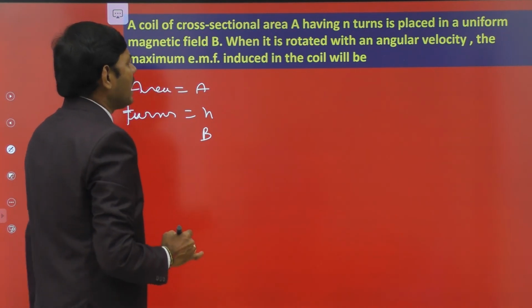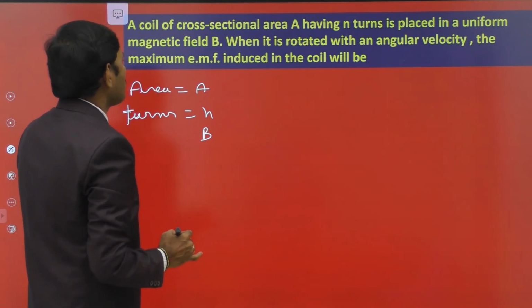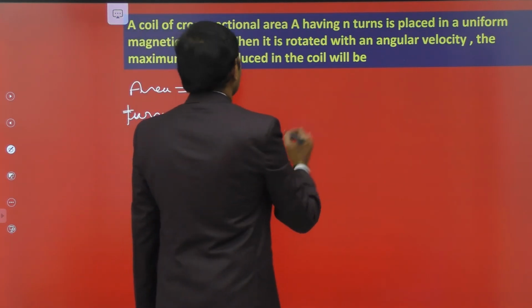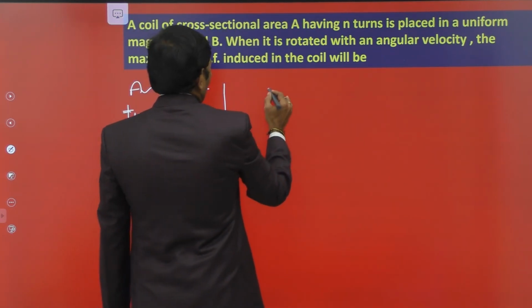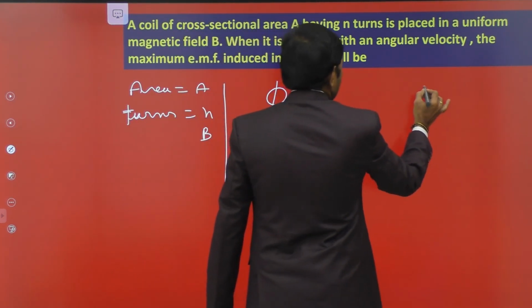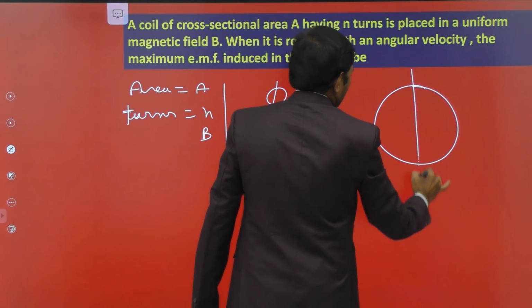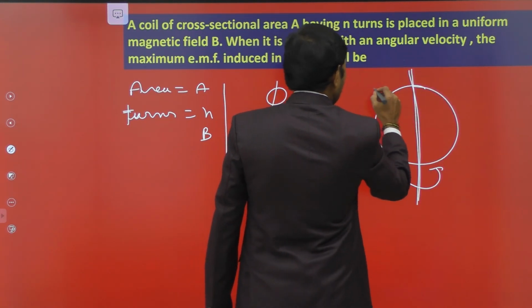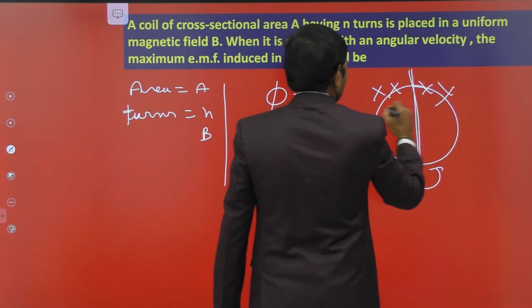When it is rotated with angular velocity, find the maximum EMF induced in the coil. Here suppose this is the coil and this is the diametrical axis. If the coil is rotated about the diametrical axis, let this be the magnetic field.